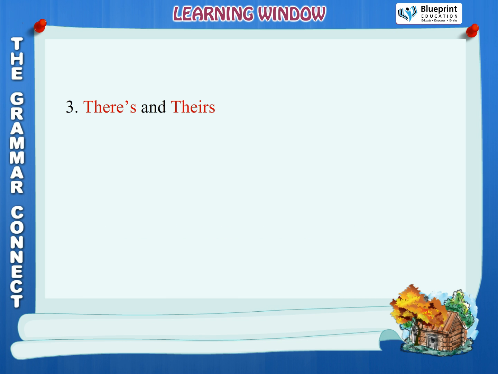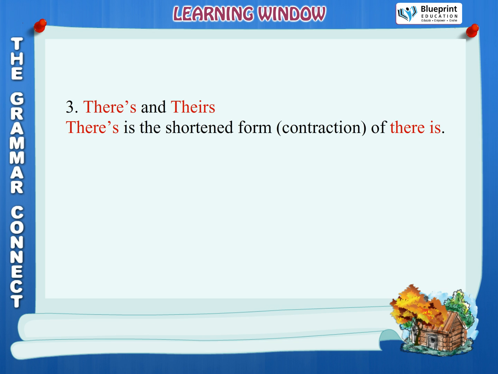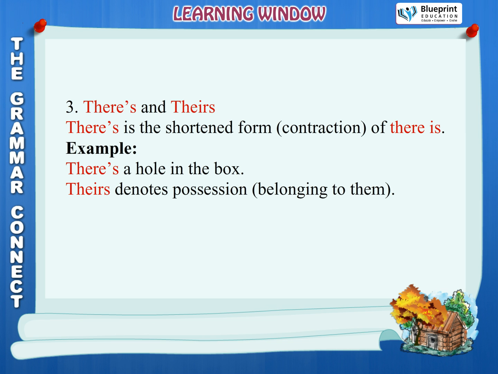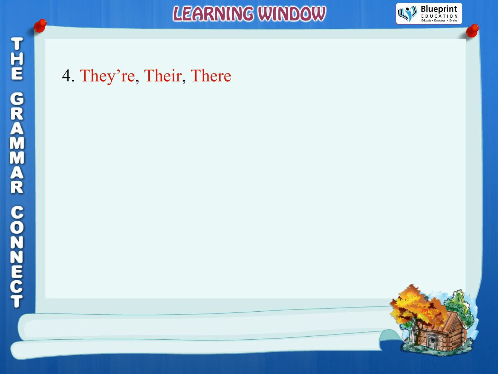3. There's and theirs. There apostrophe s is the shortened form, contraction, of there is. Example, there's a hole in the box. Theirs denotes possession, belonging to them. Example, they bought this house. It is theirs.